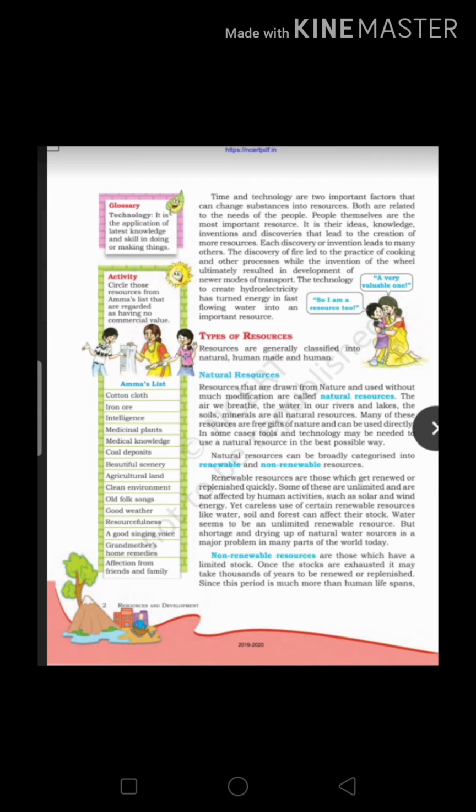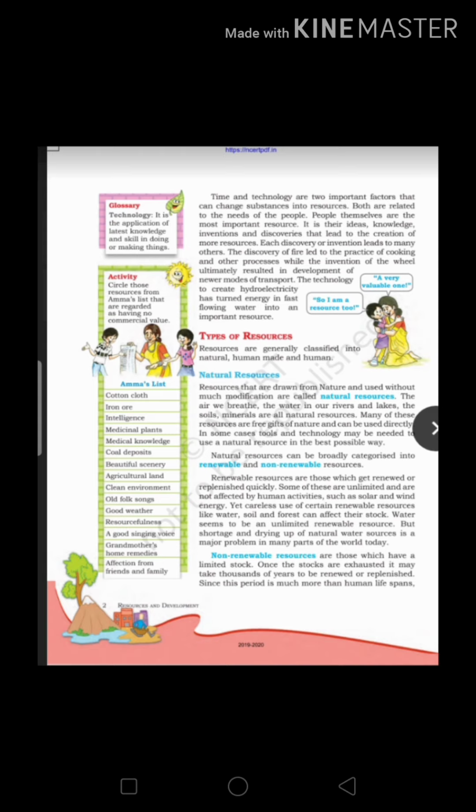Now, time and technology. These are the two important factors that can change a substance into a resource. Both are related to the needs of the people. People themselves are the most important resource. We human beings are an important resource. It is with our ideas, knowledge, inventions and discoveries that more resources are created.